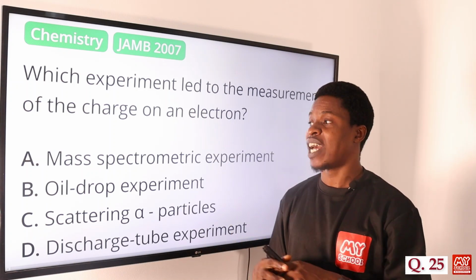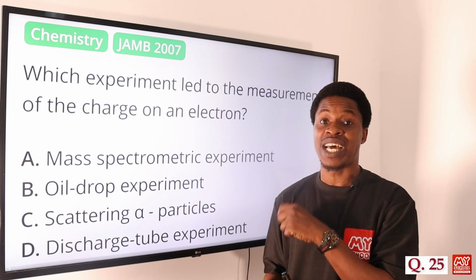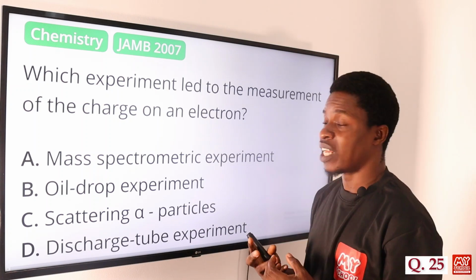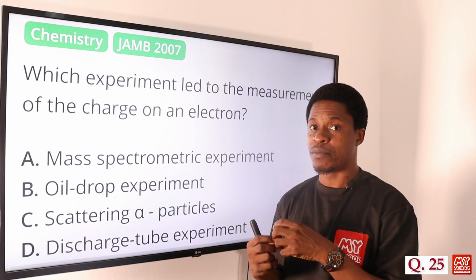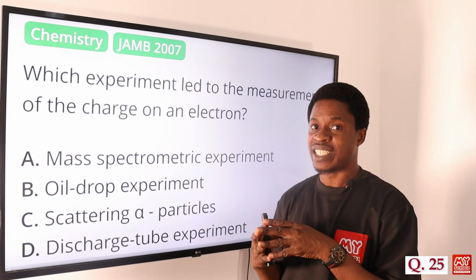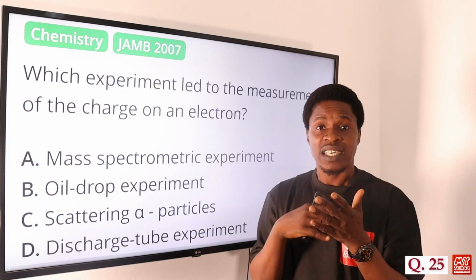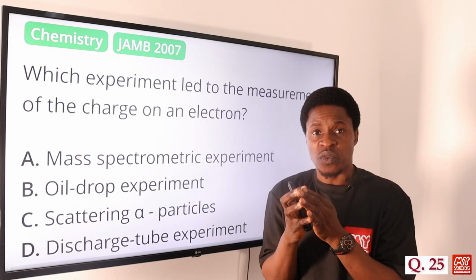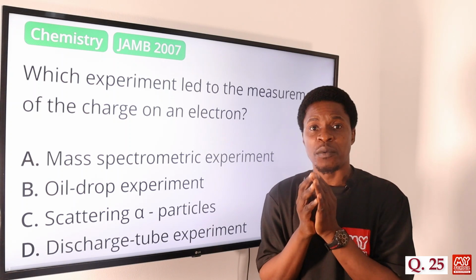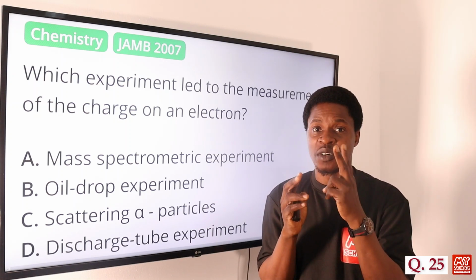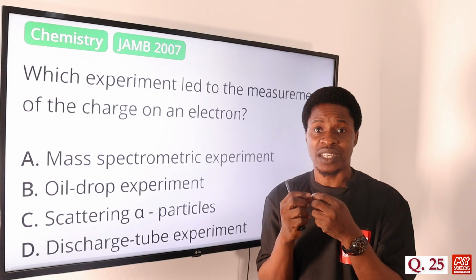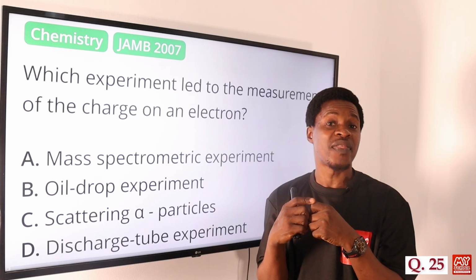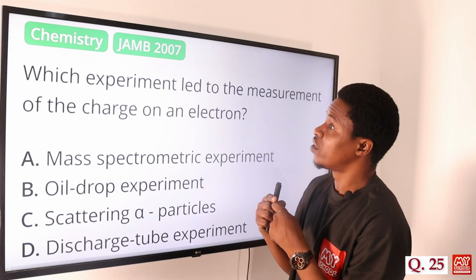So they were able to come up with their oil drop experiment that the charge of an electron is actually negative, -1, because they discovered that there was an attraction between the oil drop, which means that they are negatively charged, and they were able to say, okay, electrons are actually around them. So for there to have been an attraction between the oil droplet means that they were of unlike type, because unlike charges attract. So which means they are negatively charged. So they came up with that with their oil drop experiment that the charge on an electron is